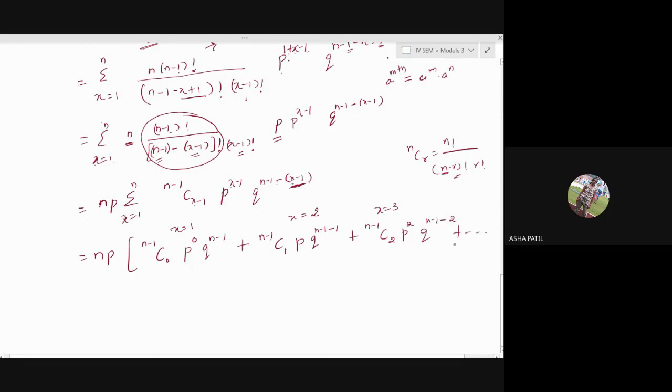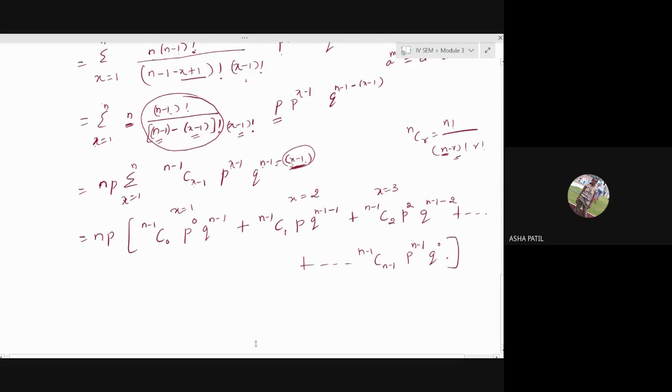So on, the terms will continue. At last you are putting n. If you put n there, then n minus 1 c n minus 1 p raised to n minus 1. For x you are putting n. Then if you put n here, n minus 1 and n minus 1 with plus and minus cancel, it is q raised to 0. So this is the expansion.